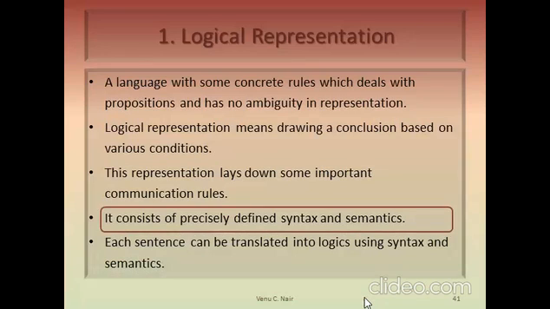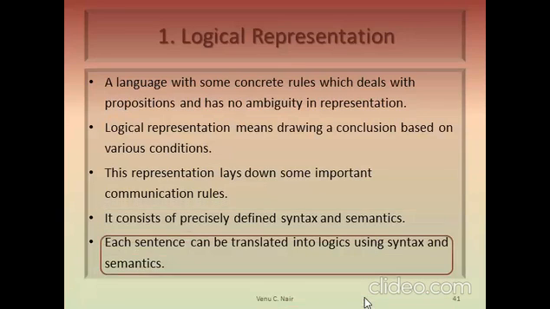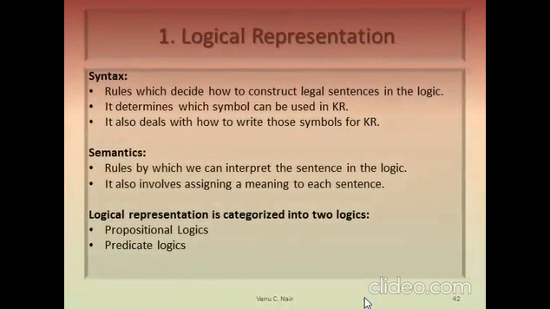The rules are based on syntaxes and semantics, and each sentence can be translated into logic using the syntaxes and semantics of this language. So this is the logical representation. It has syntaxes and semantics.